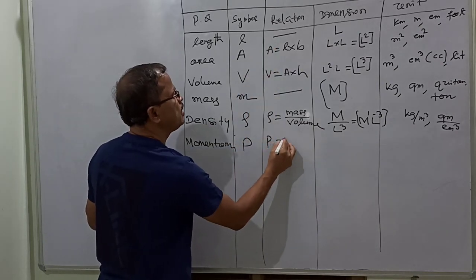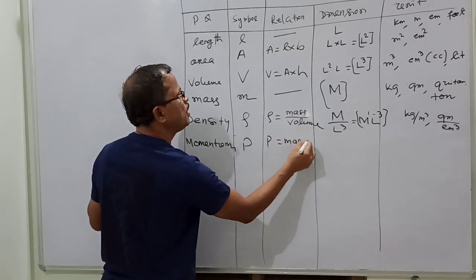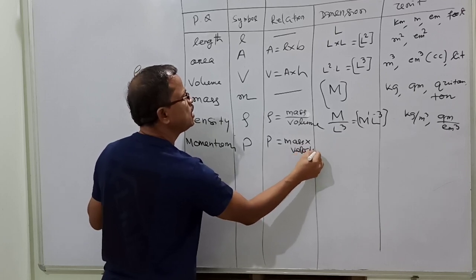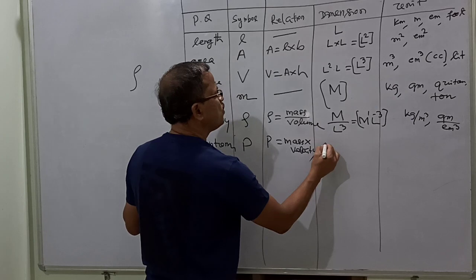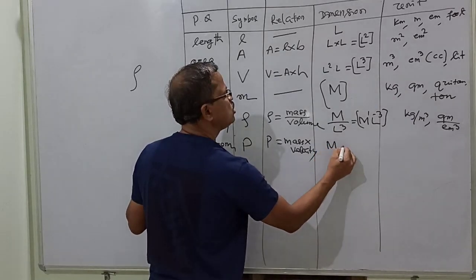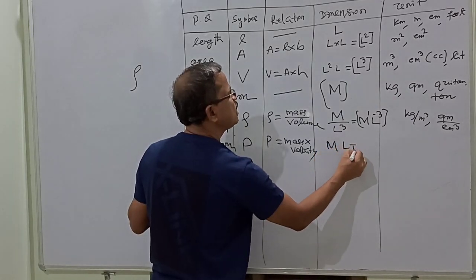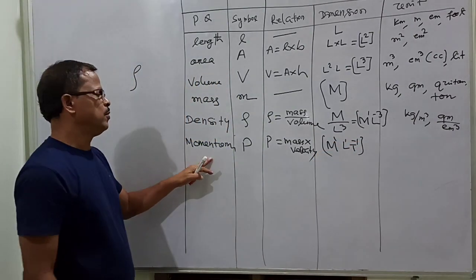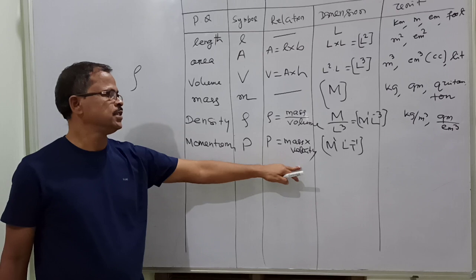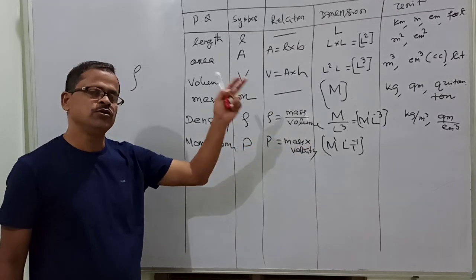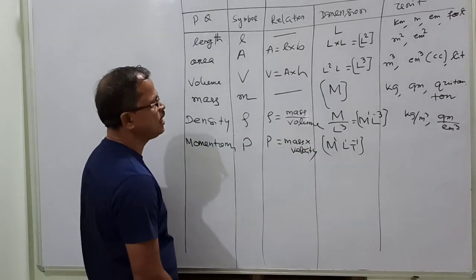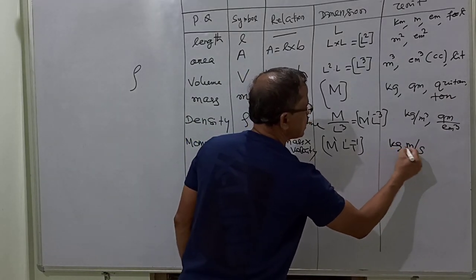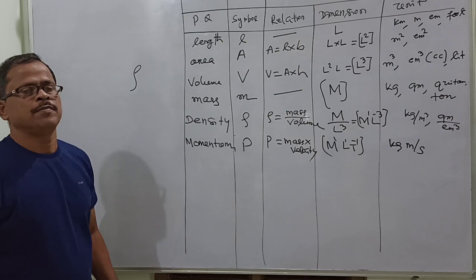P is defined as mass into velocity. Mass is m, velocity is L t minus 1, which we have already discussed. So momentum is m L1 t minus 1. The unit is kg meter per second. This is the momentum dimension.